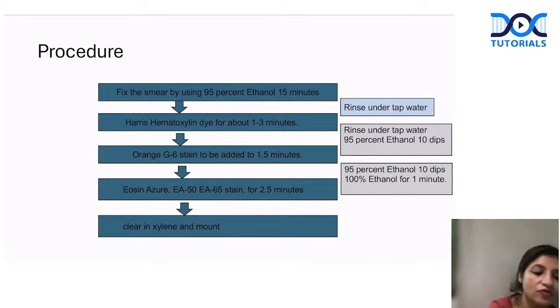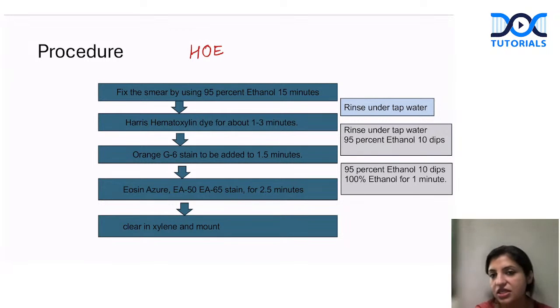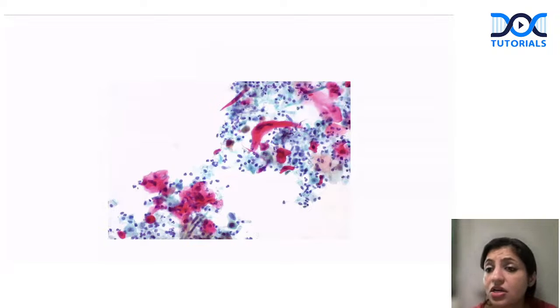So remember this always. Okay, so HOE, that's the staining order that you have to follow. And that's your well differentiated squamous cell carcinoma, showing you the orangish reddish keratinized squamous cells.